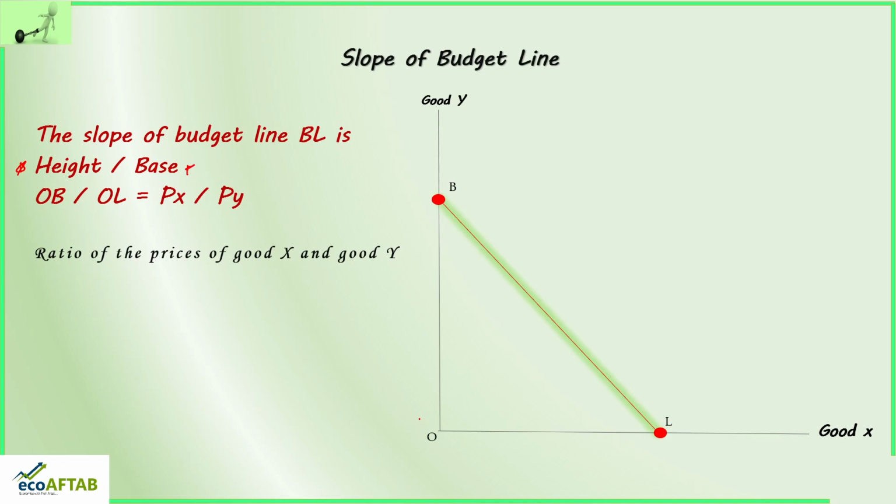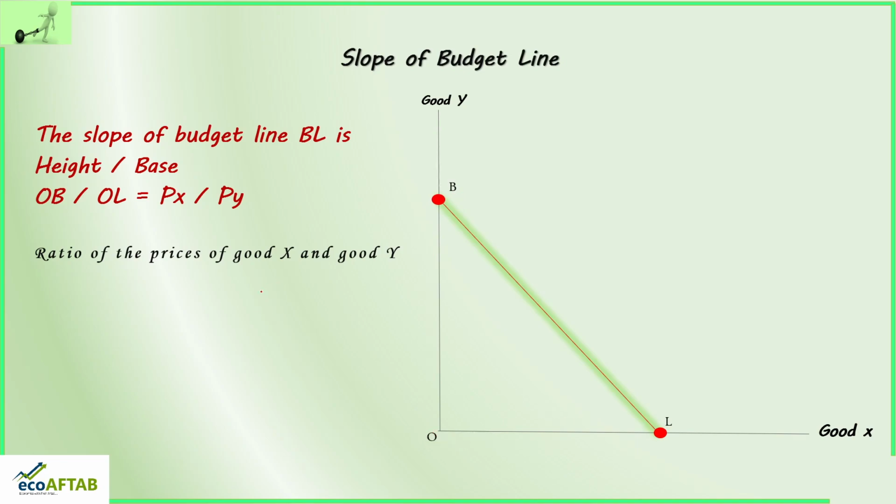Height is the origin to this particular point, which tells us about the height, and base is the origin to this particular point, which tells us about the base. So height divided by base is the slope. Height is OB and base is OL.